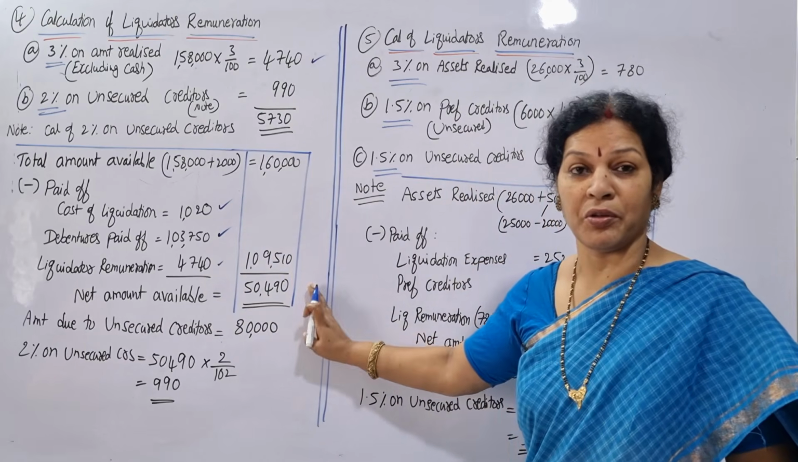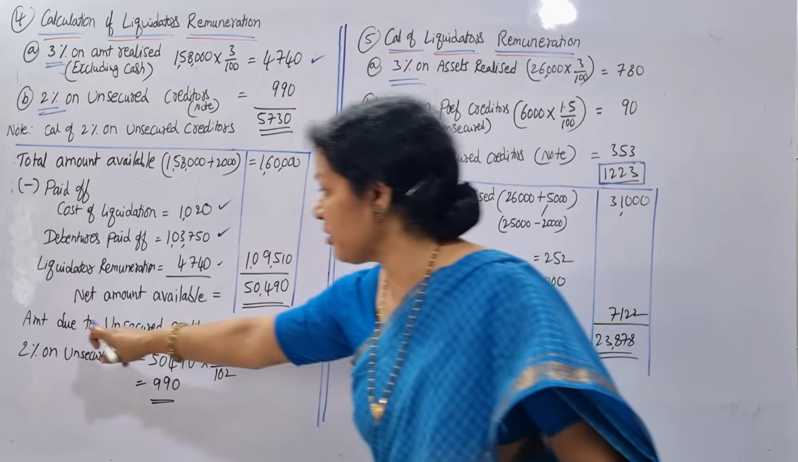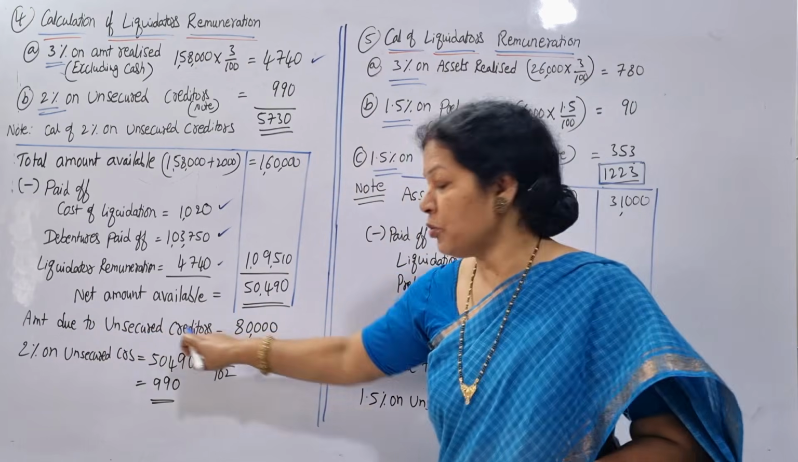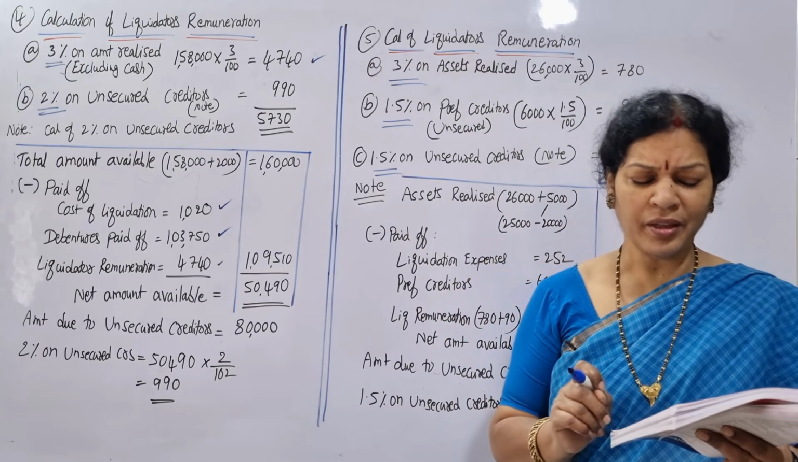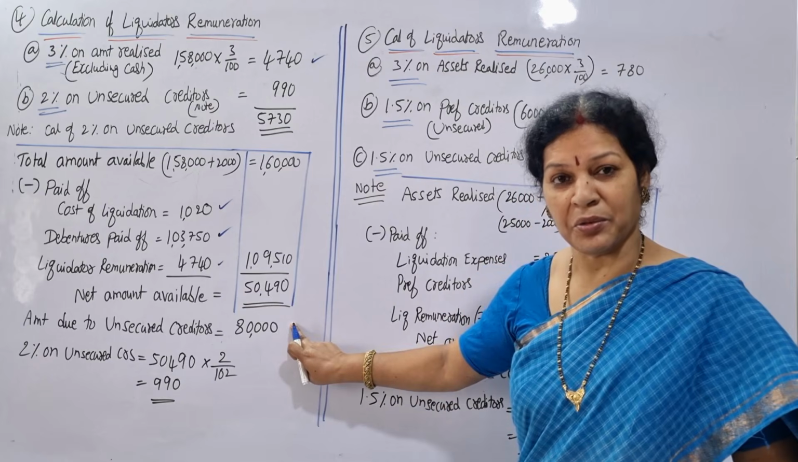We have 50,490 leftover. The actual amount due to unsecured creditors, given in the problem, is 80,000. The unsecured creditors amount is 80,000.